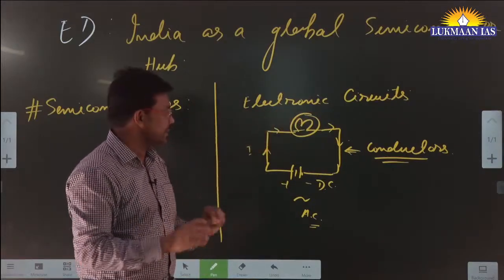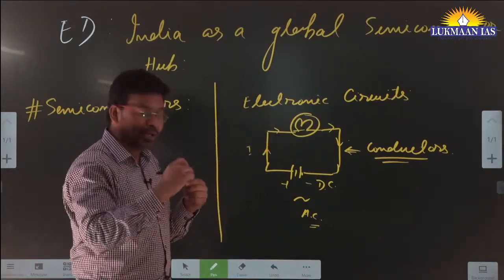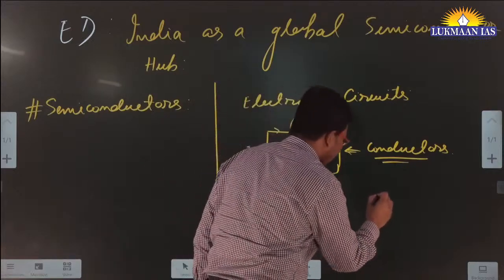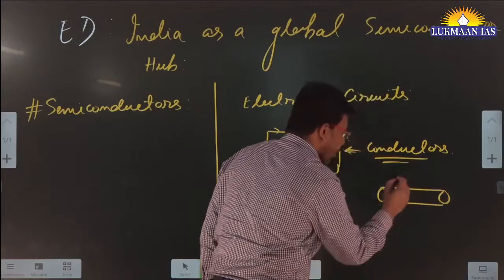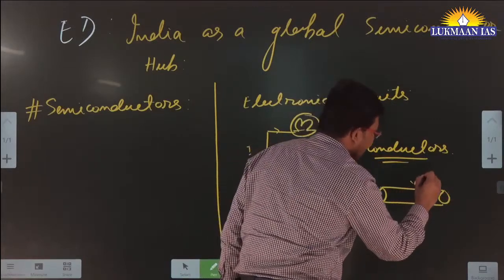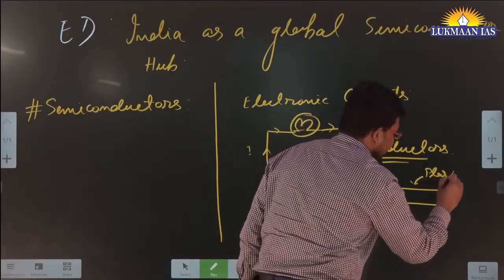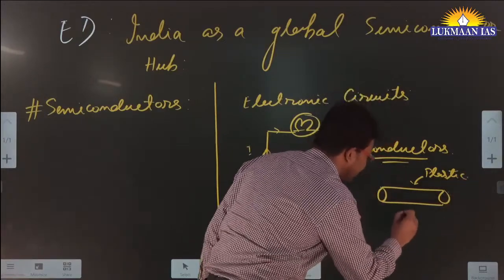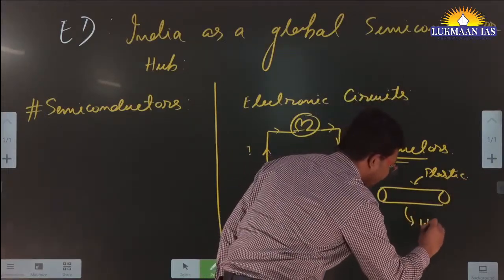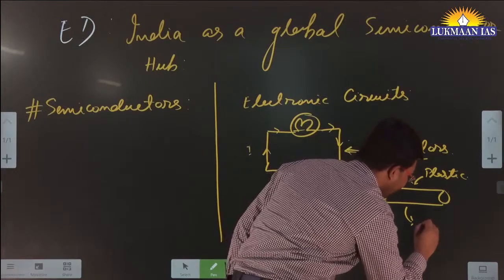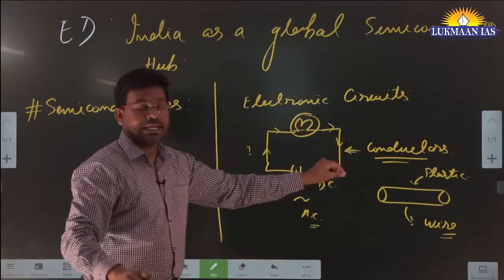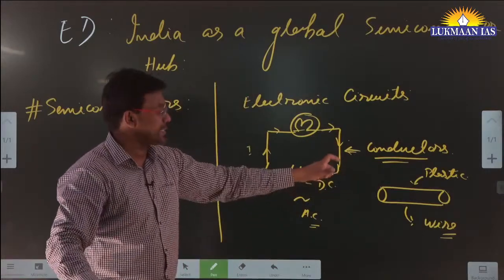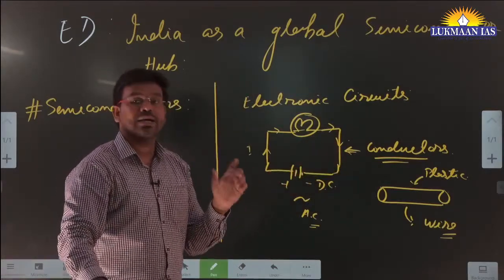At the same time, let's say we see a wire. If I take the example of a wire, it looks like this. On the outer layer of the wire, we have some kind of plastic. This plastic does not conduct electricity.